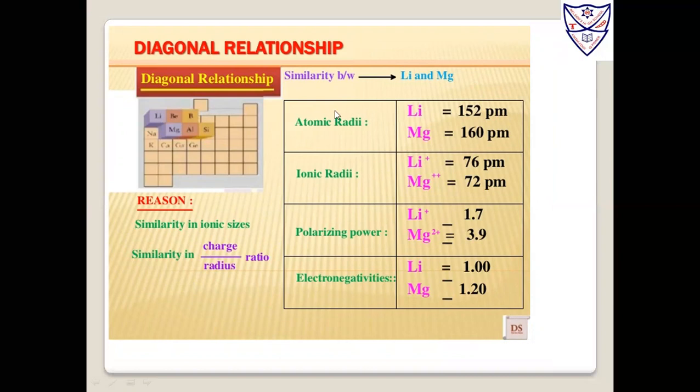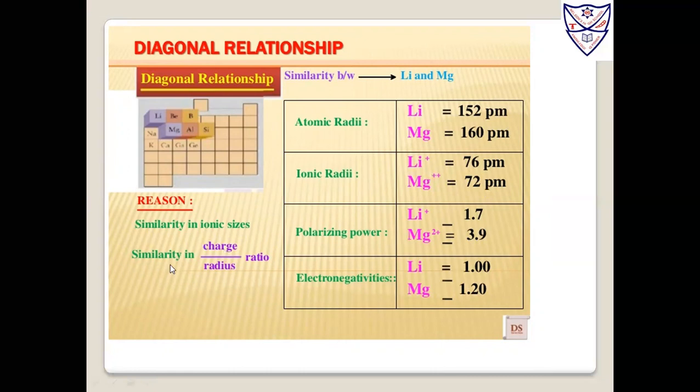Why and how? The atomic radius is nearly 152 and 160 picometer, and the ionic radii are 76 and 72 picometer for Li+ and Mg2+. Polarization is almost 1.7 over here and 3.9, and electronegativity is 1 and 1.20. Both actually have low electronegativities. And what are the reasons behind it?